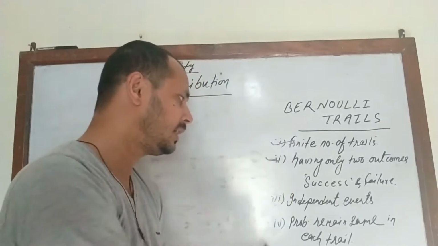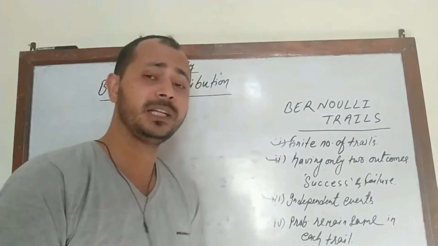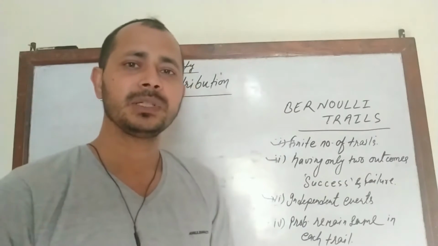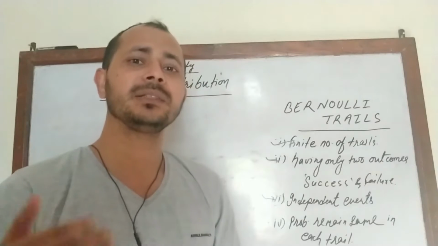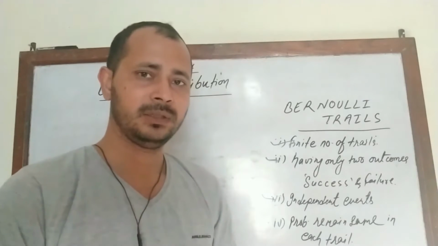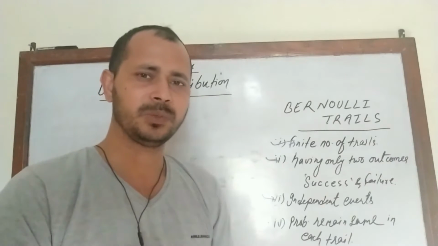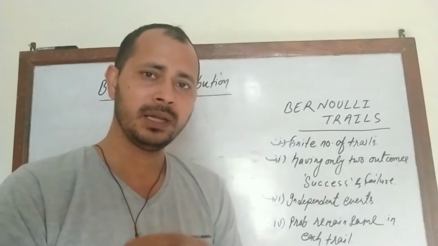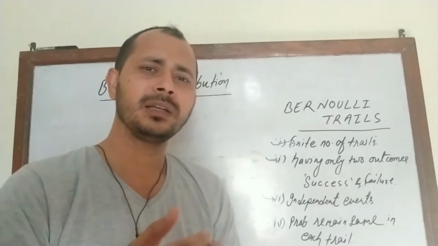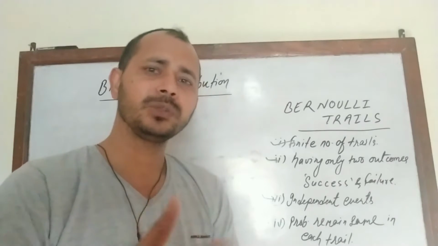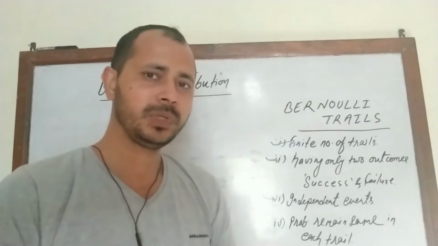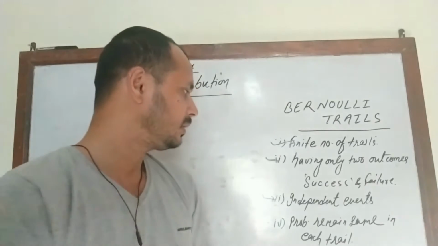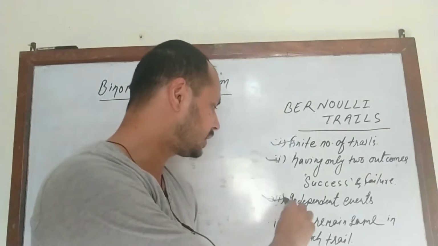Third, events must be independent. Whatever comes in the first trial must not affect the outcome of the second trial. So when a coin is tossed 10 times, if in the first trial the coin shows head, it doesn't mean that in the second trial, because of that head, another thing will occur. In this way, if events are independent, then it is related to Bernoulli trials.